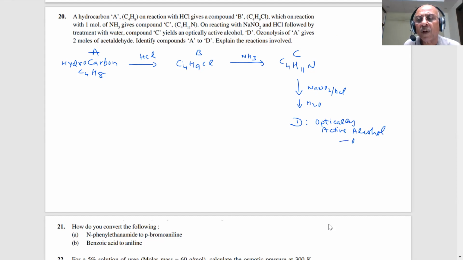That means there is an OH group and an asymmetric carbon. That is what we know, okay? Alcohol D. Ozonolysis of A gives 2 moles of acetaldehyde: O3, H2/Zn. What is the product, students?